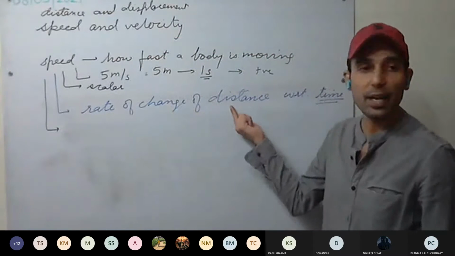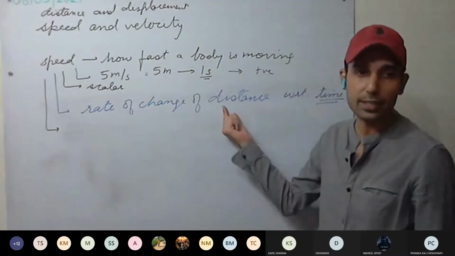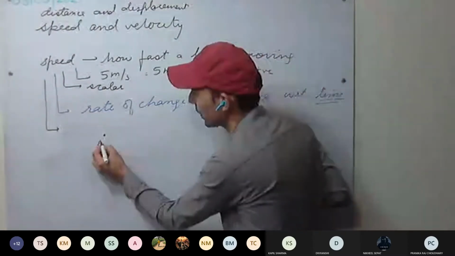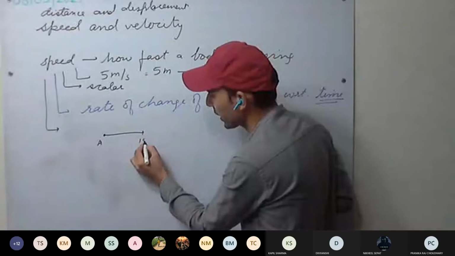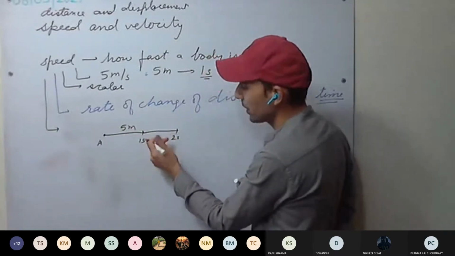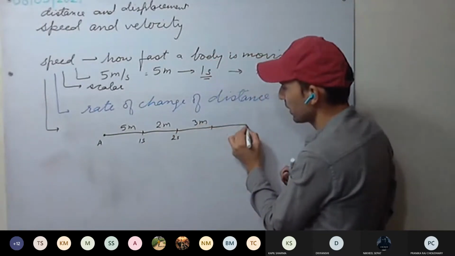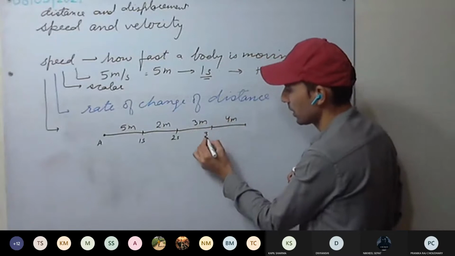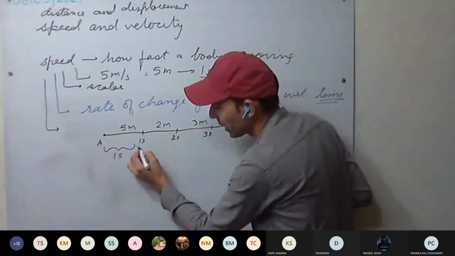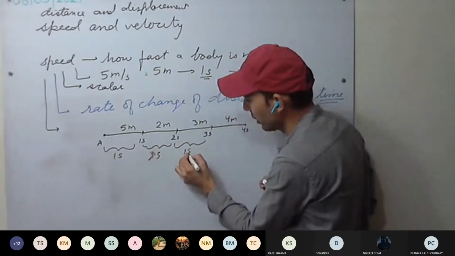if the body is covering unequal distance in equal intervals of time, then what you have to do? That is, this change of distance is not uniform. Take an example. We have a body. In the first time interval it has covered 5 meters, in the next time interval it has covered 2 meters, then it has covered 3 meters, then it has covered 4 meters. So what is the time interval? Again, we have to take the time interval the same. Here the time interval is 1 second.